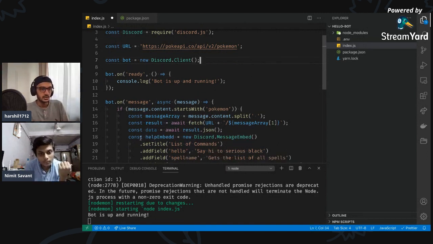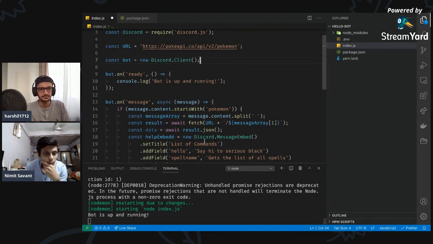Alright, I see a message in chat by Master Years: why not set up an npx command for setting up the template would be fine. That's a good idea. Yes, maybe we can discuss that and do it on the live stream. Just hit me up and let's see. That would be fun because I haven't created an npm package before, and I would love to do something like that.